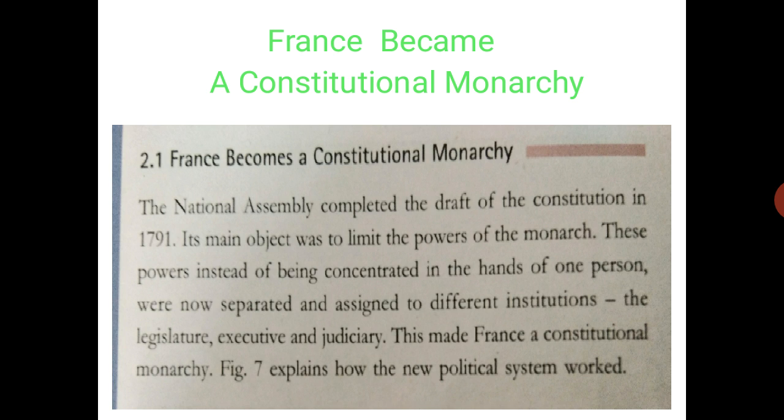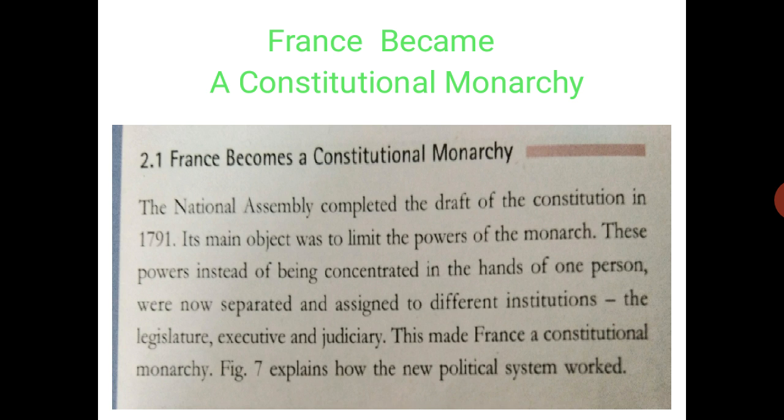See, they wanted to reduce the power of the monarch because mostly Third Estate people were in the National Assembly, and they wanted equality for all, because they were suffering from inequality. These powers, instead of being concentrated in the hands of one person, were now separated and assigned to different institutions. The king also knew that he had to dilute his power, otherwise he could not sustain. So the king was also ready, and they made the separation of powers.